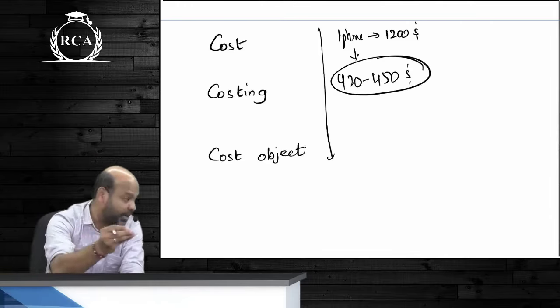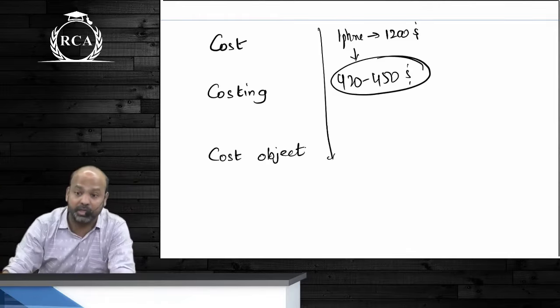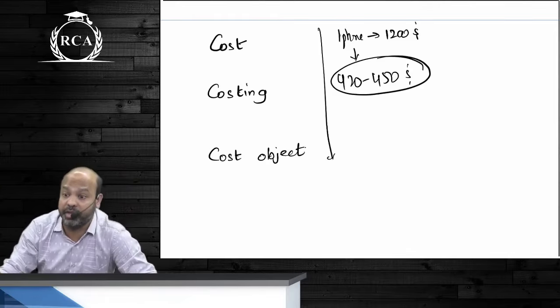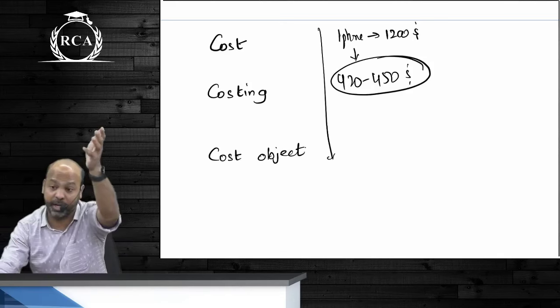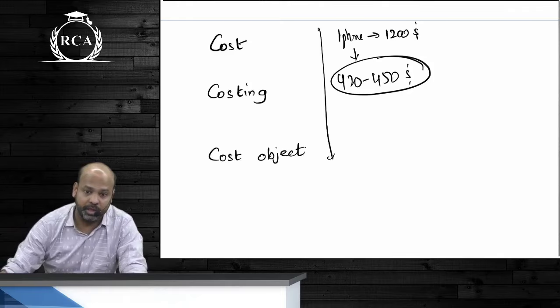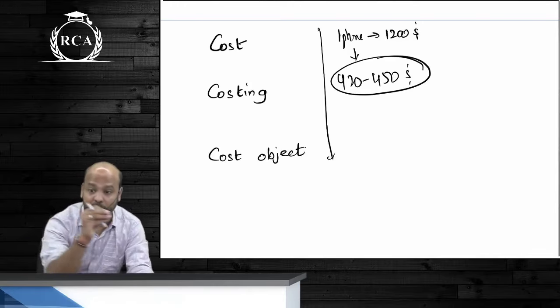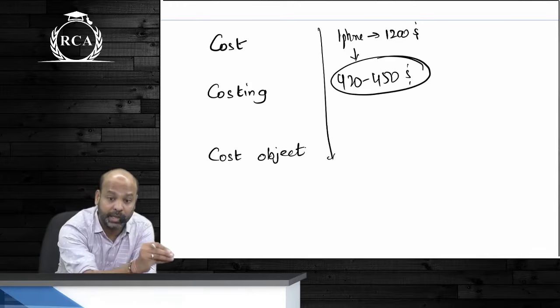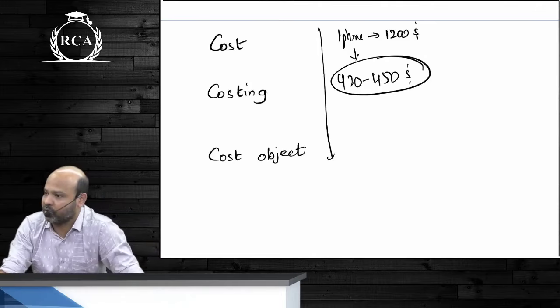What I'm trying to tell you, beta, is when people talk about iPhone also, they say that the operating margin, the company operates at a profit of 70% on selling price. They barely incur $400 on manufacturing a cell phone, but in spite of that, they're selling it for $1,200. They're looting the public by selling the product at such a high price. All that we are doing is only comparing manufacturing cost, or the cost of buying that component, with the selling price. Are there other expenses that an organization can incur?